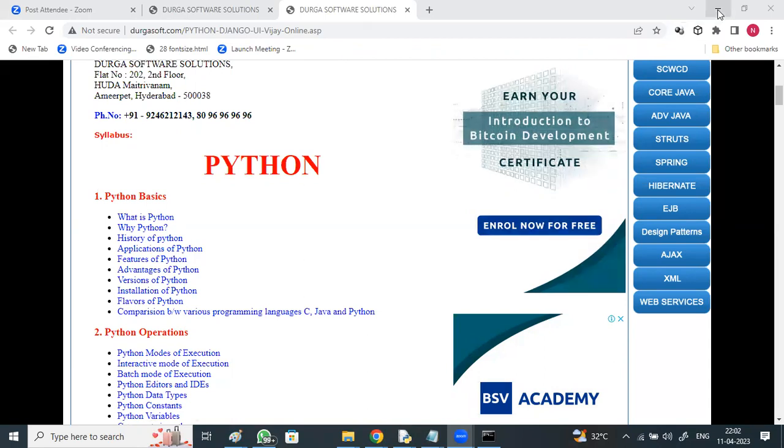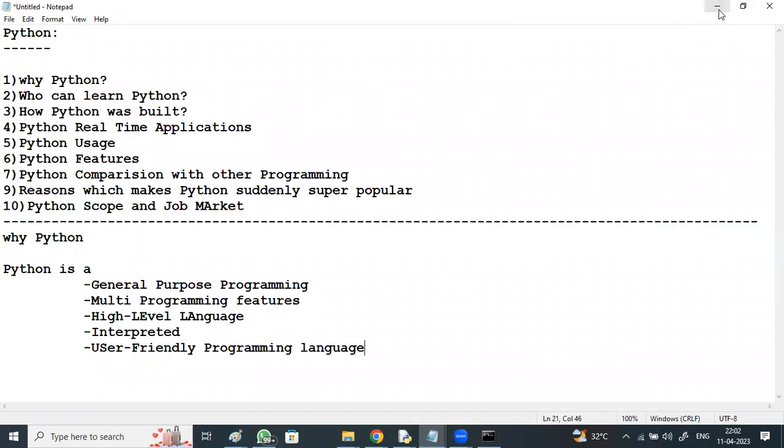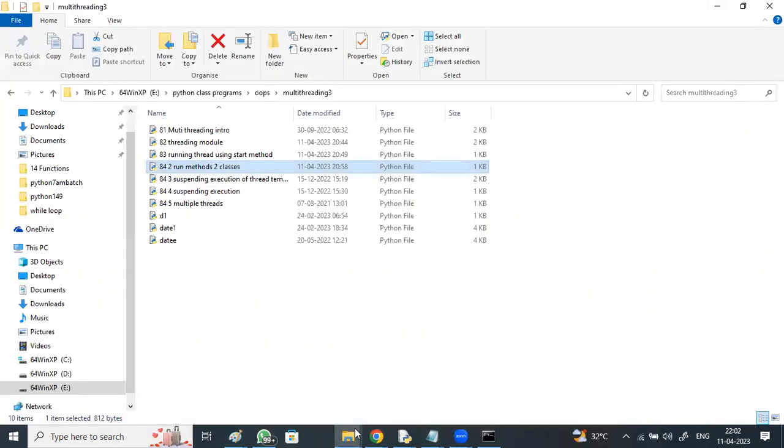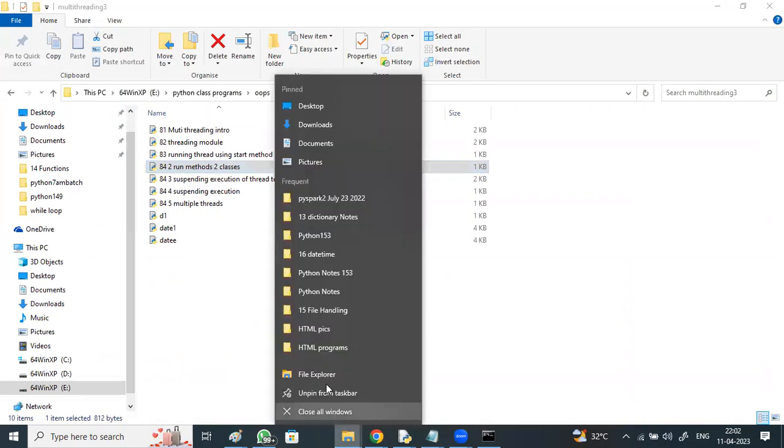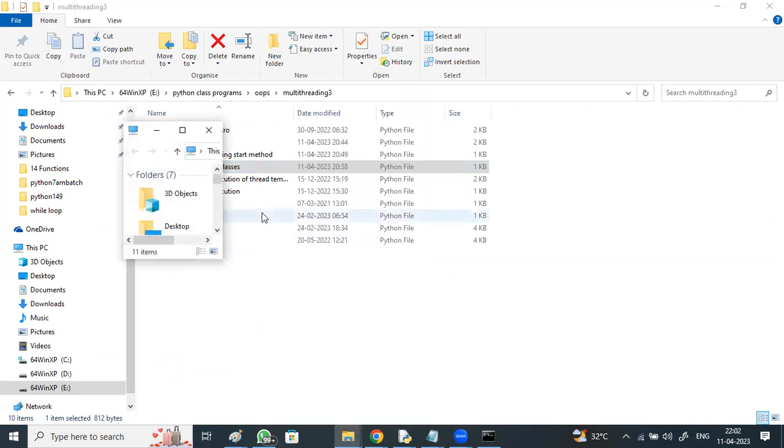In web development, or in application creation, in this full stack, I'll show you the previous batches. See how many applications I make the students develop. They'll be watching the sessions and doing along with me.